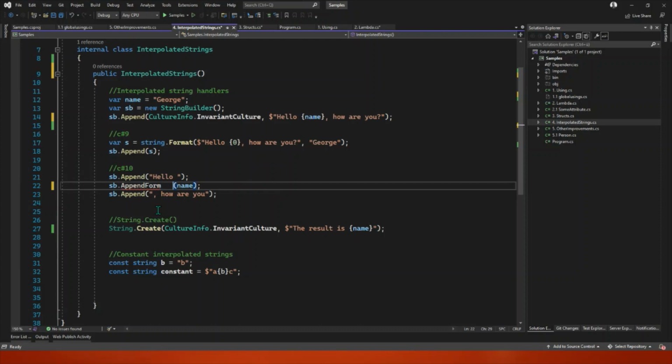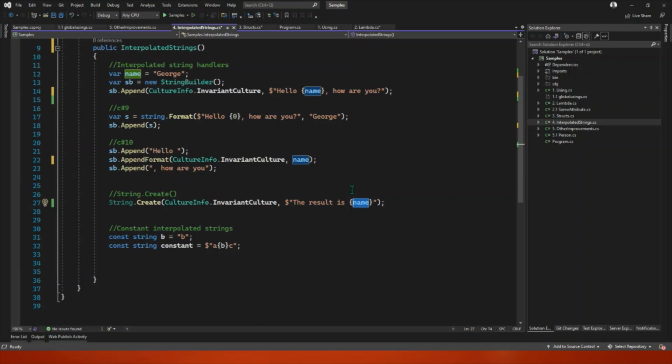I think it's format. Now, what that does is it gives you a way to define the format provider, the IFormatProvider, for the holes, for the name right now. There was no way to do that, but now you can.